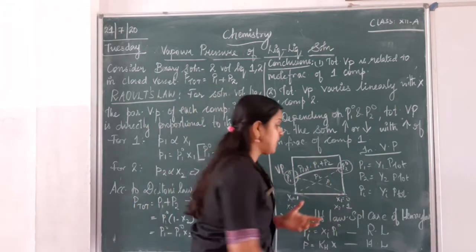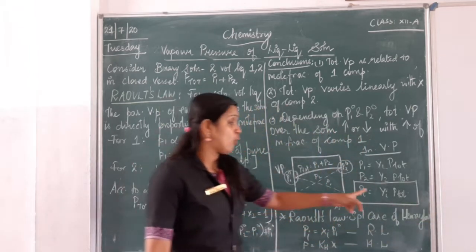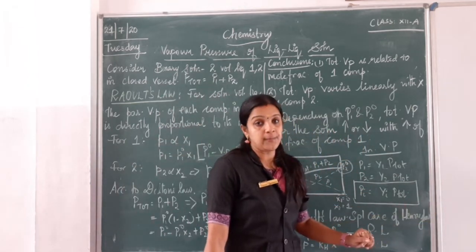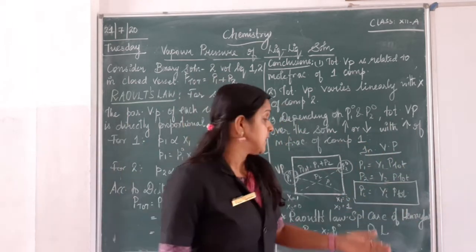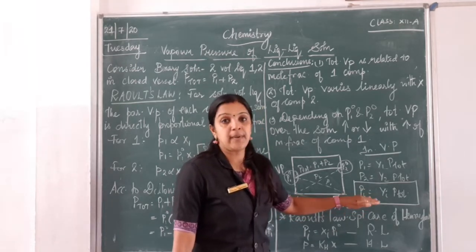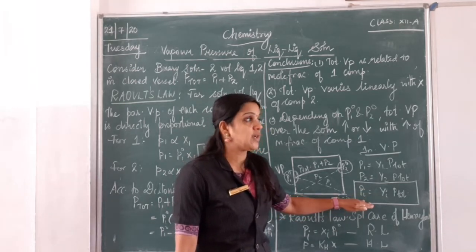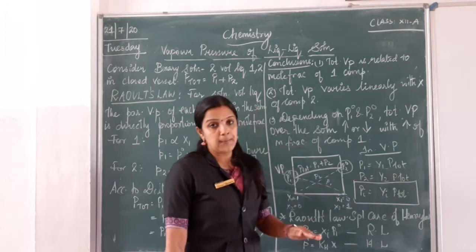So in general, I can write Pi is equal to Yi into P total, where i can be any number of components, 1, 2, 3, 4. So any number of components, definitely the pressure of that component will be equal to the mole fraction of that component into the total pressure.